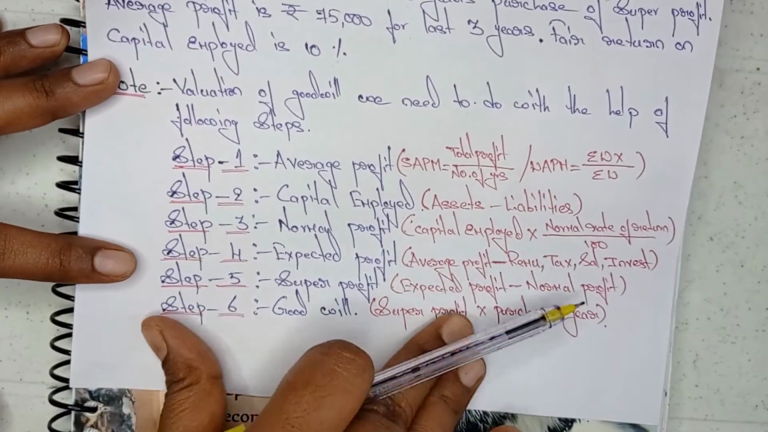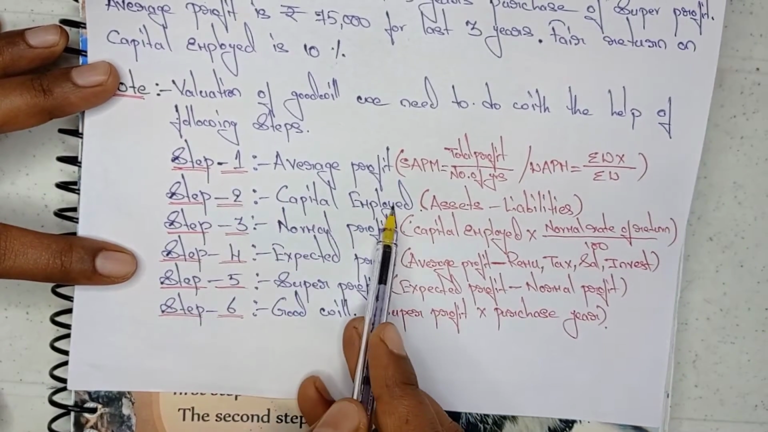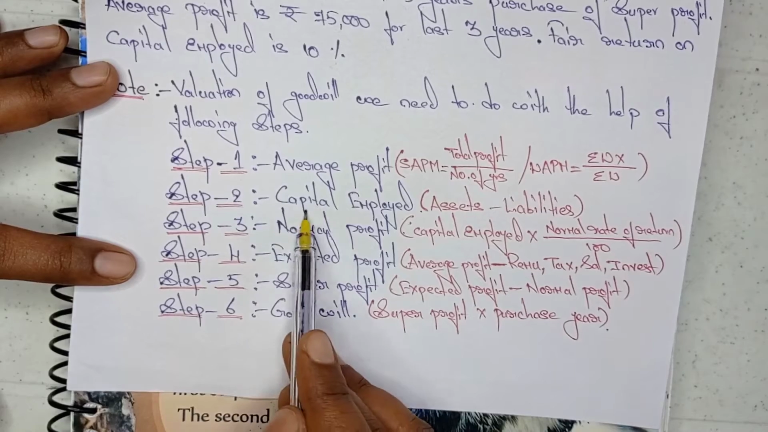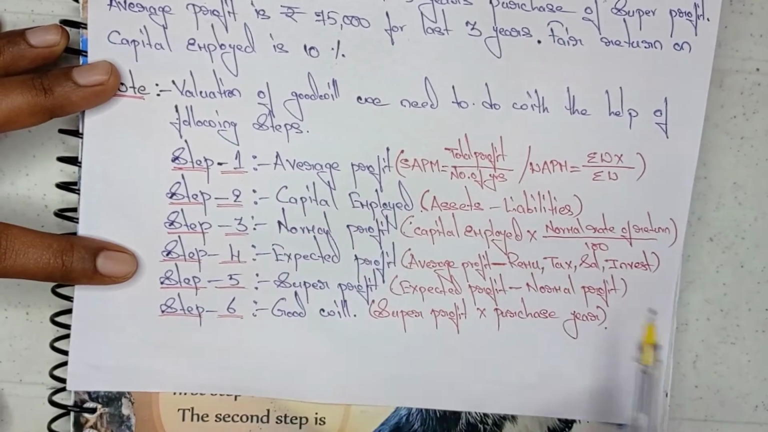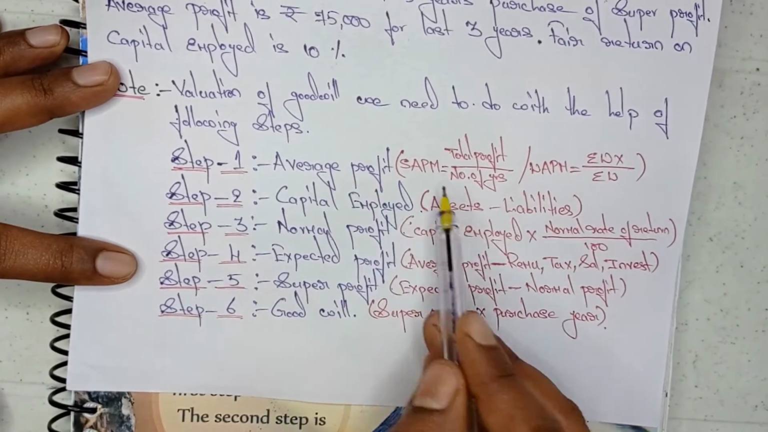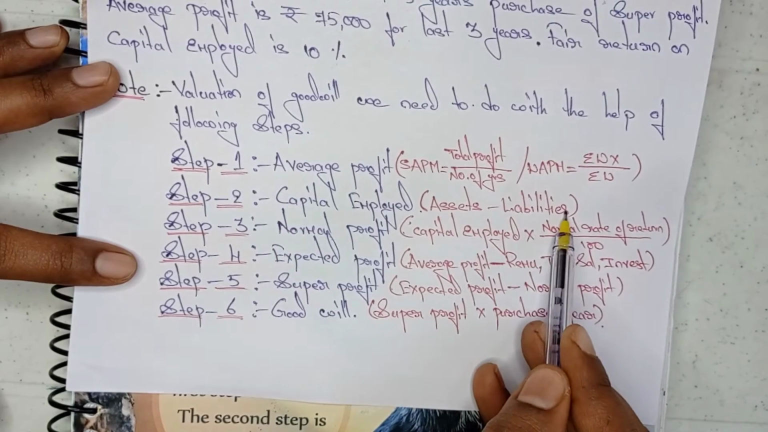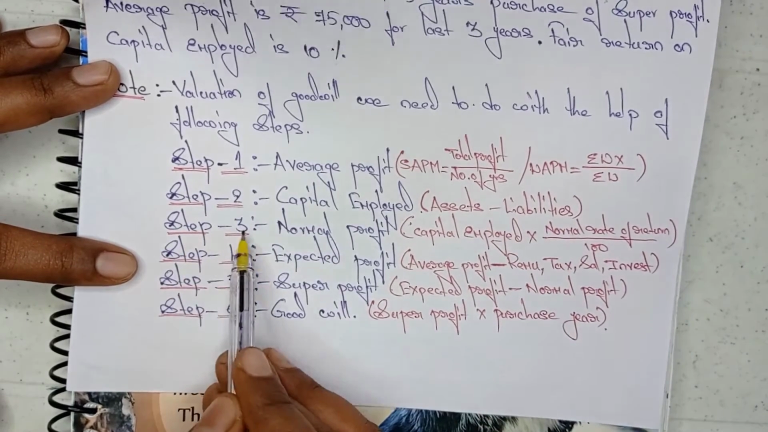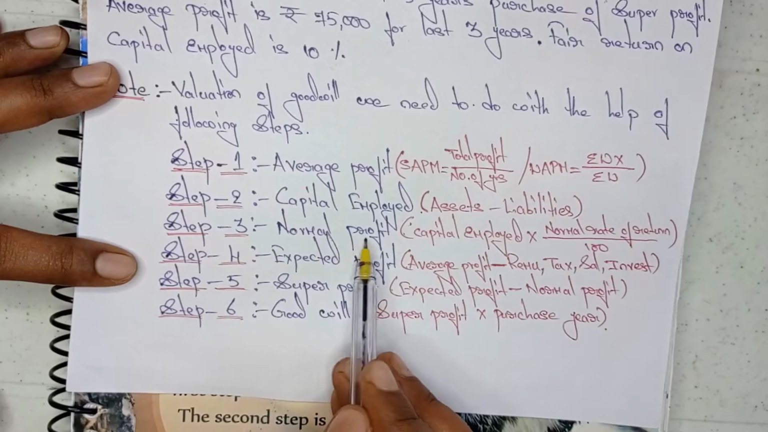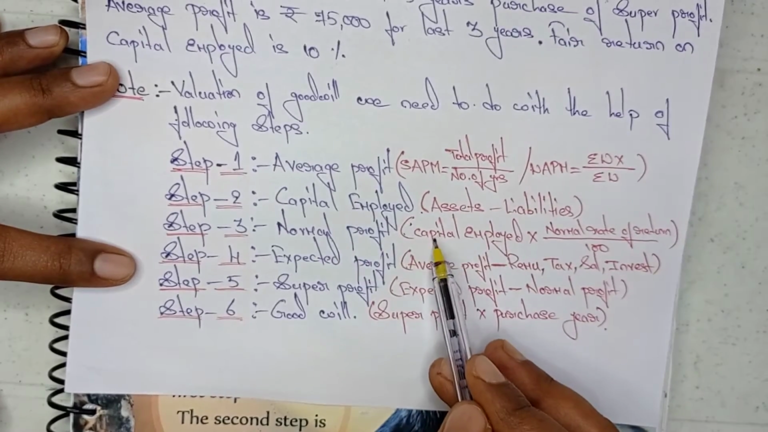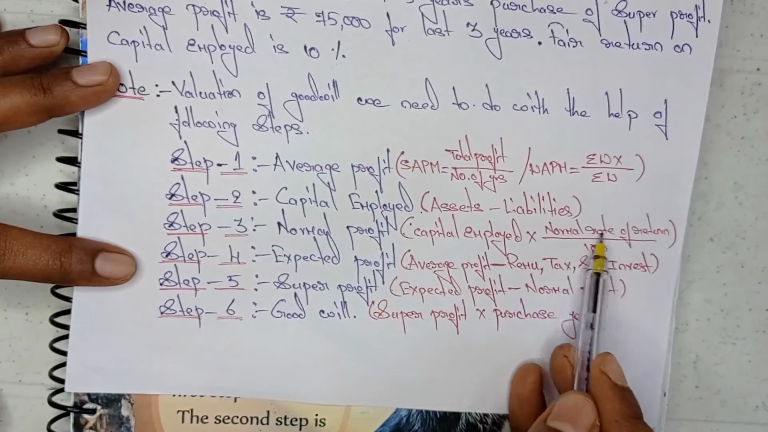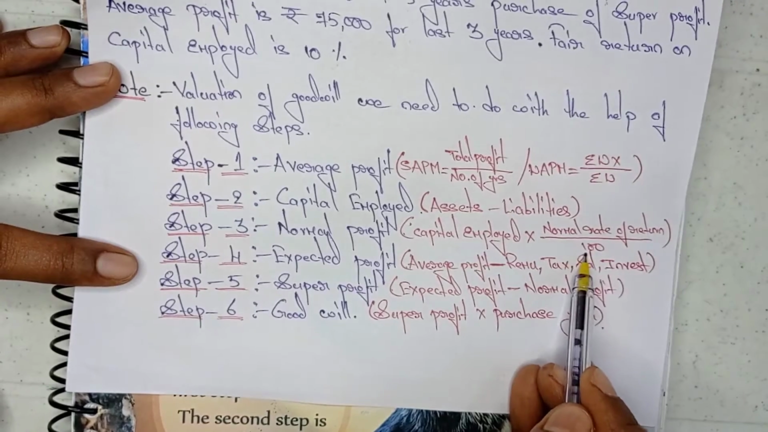Now the next step is capital employed. Step 2 is capital employed. For this capital employed there is a formula: assets minus liabilities. Step 3 is normal profit. Normal profit also has a formula, that is capital employed into normal rate of return divided by 100.